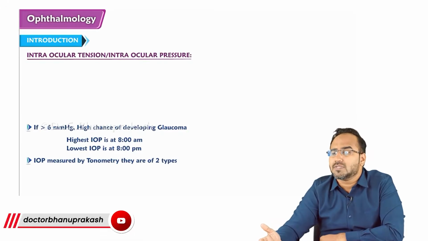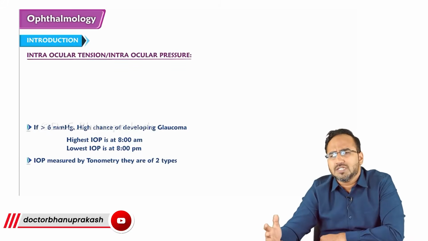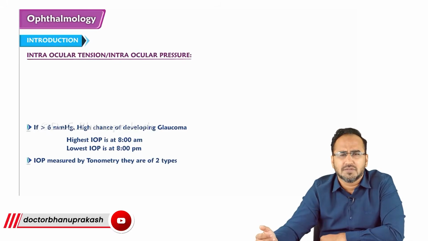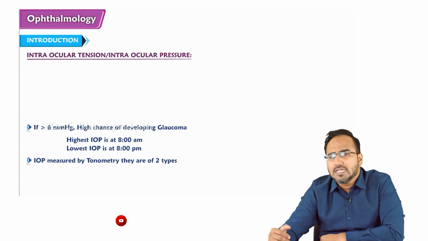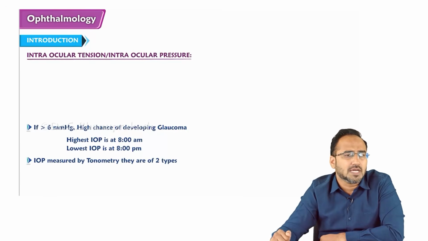How will you measure the intraocular pressure? By a device called tonometry. There are many tonometers. Schiotz tonometer is there, applanation and other tonometers are there. So there are many devices to measure the intraocular pressure.